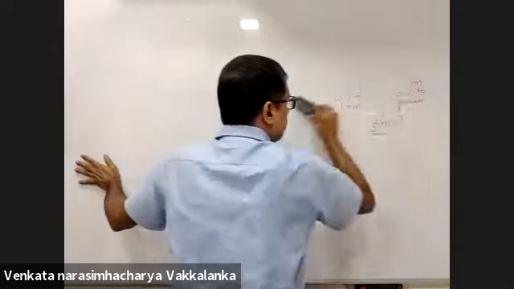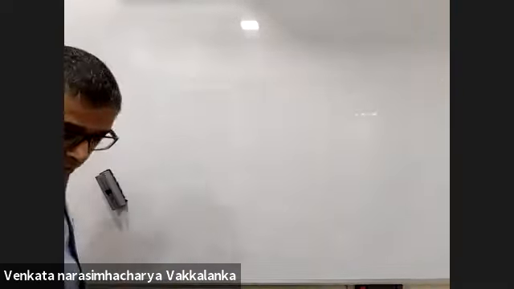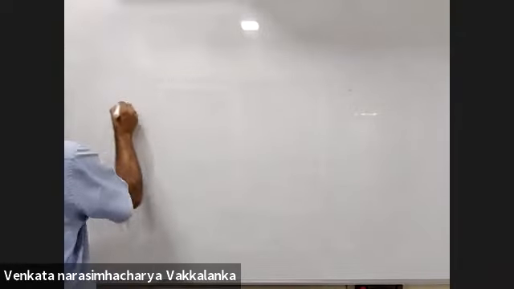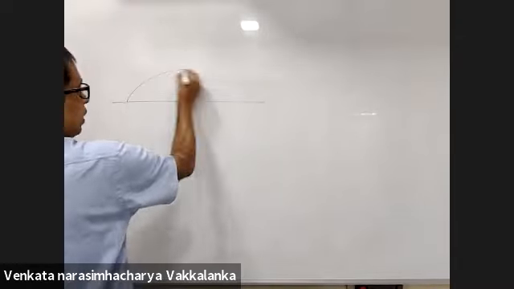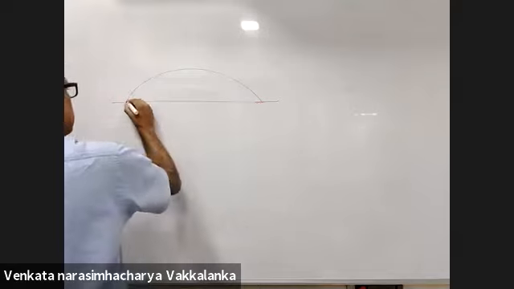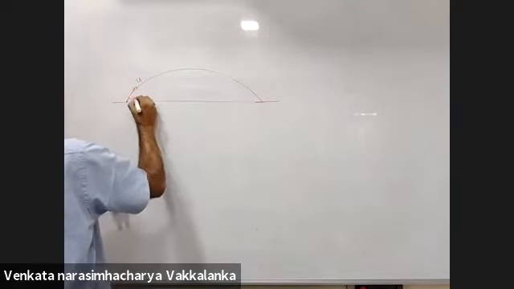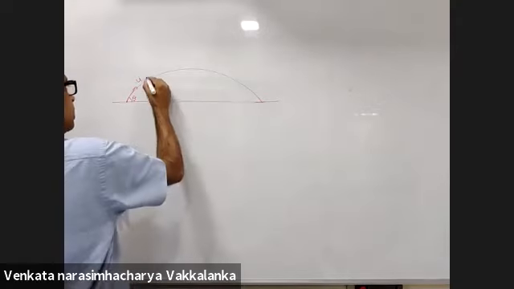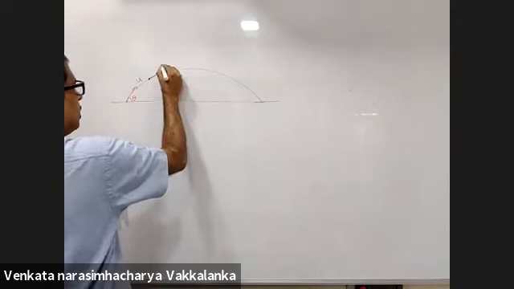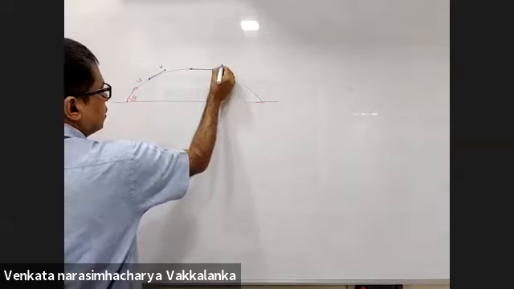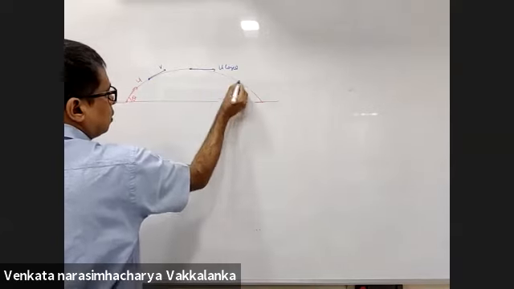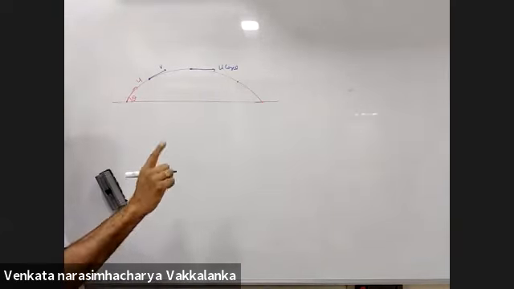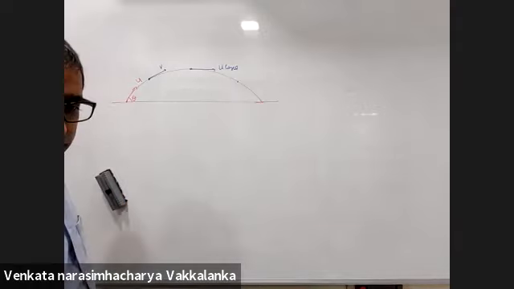I'll put it in one more way. Suppose a body is going in a projectile motion, projected with a velocity u and angle theta. It is a point object. So at any particular point, you ask the kinetic energy, it will be half mv square.